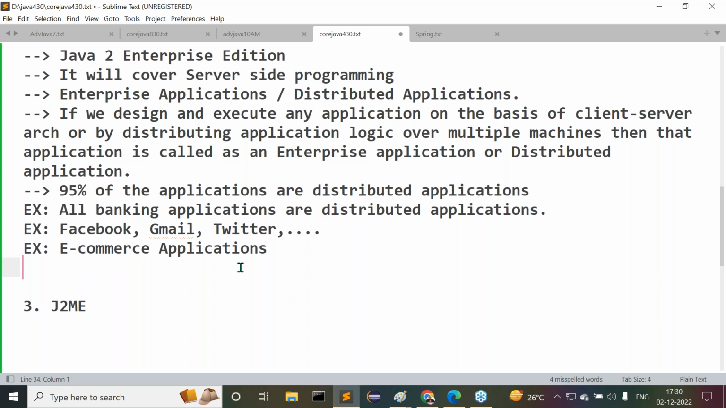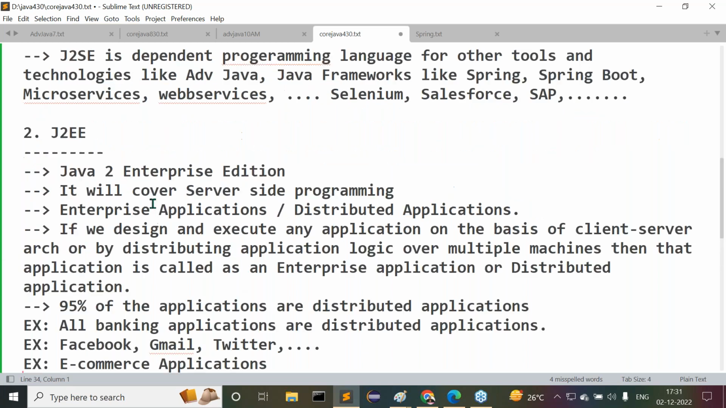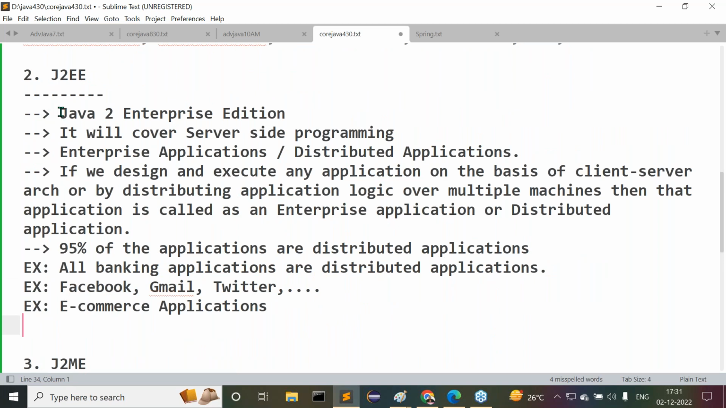Now tell me, what exactly have we understood about J2EE? First of all, what is this J2EE? Java 2 Enterprise Edition. What will it cover? It will cover server side programming. Then by using server side programming, what type of applications are we able to prepare? Enterprise applications or distributed applications.